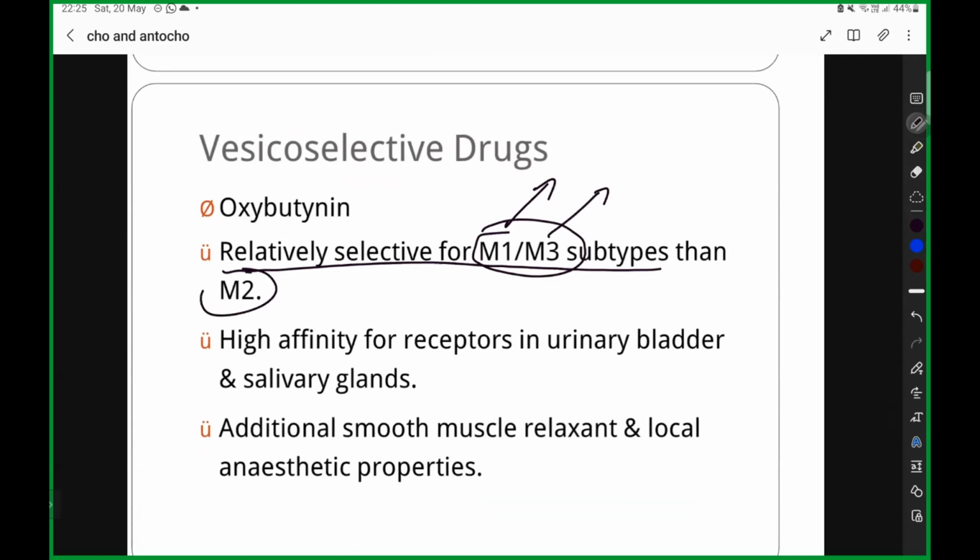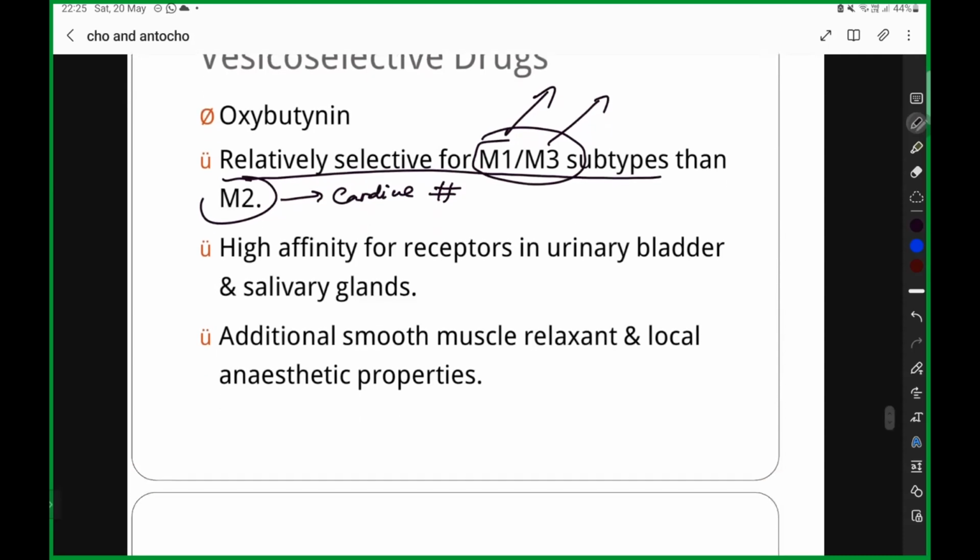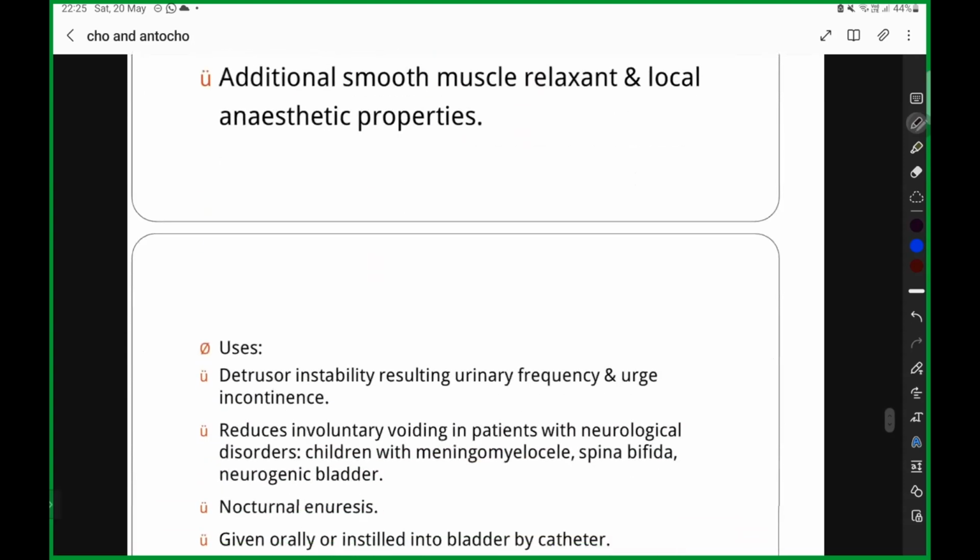Where does M2 act? Once again I am telling you, cardiac muscles. What does it do in cardiac muscles? It has an inhibitory action, whereas M1 and M3 have a stimulatory action. Clear? High affinity for receptors in your urinary bladder and salivary glands occurs. In addition, they act as smooth muscle relaxants and have local anesthetic property.